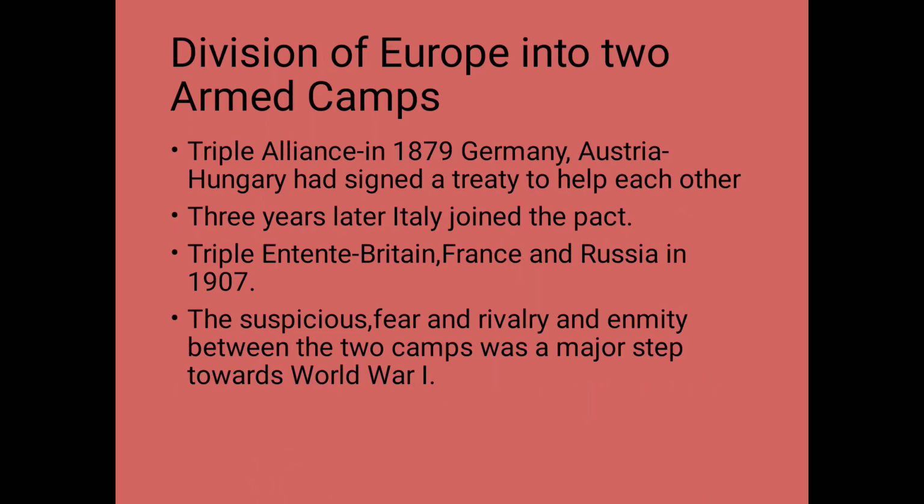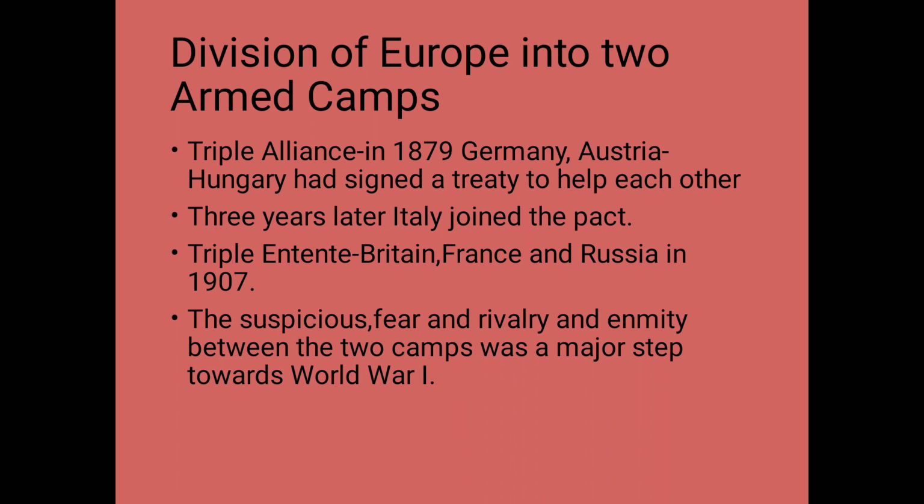Now, division of Europe. The third factor was the division of Europe. Let's see, on one hand which countries were there, and on the other hand which countries were there. In 1879, Germany and Austria-Hungary had signed a treaty to help each other in case of enemy attack. And 3 years later, Italy joined the pact, which came to be known as the Triple Alliance. So on one hand, we have a powerful group comprising Germany, Austria-Hungary, and Italy, known as the Triple Alliance.